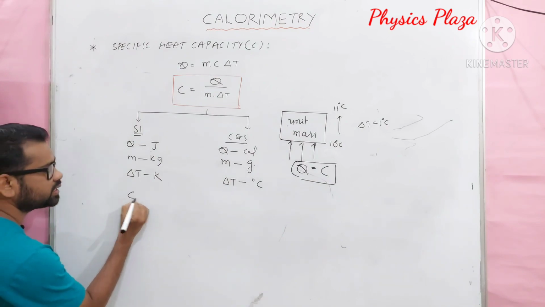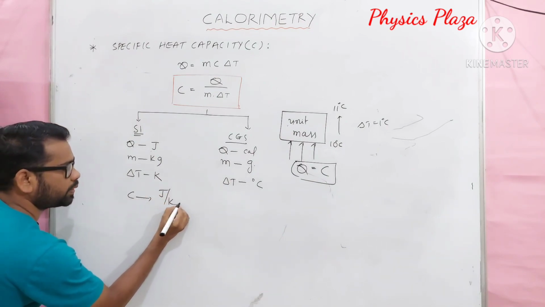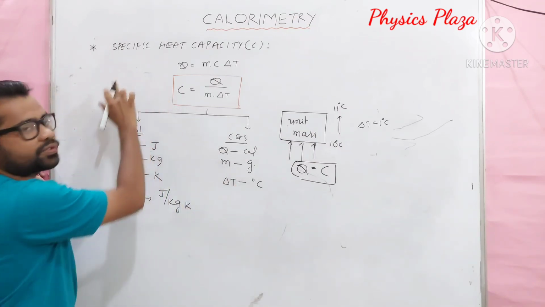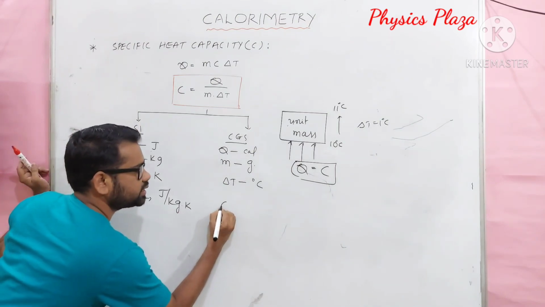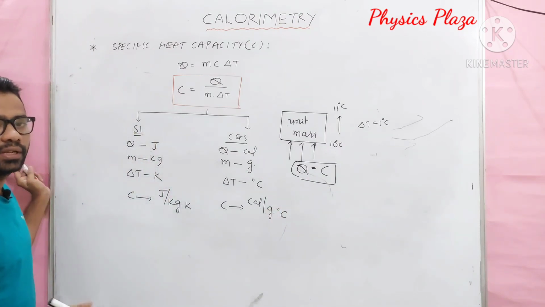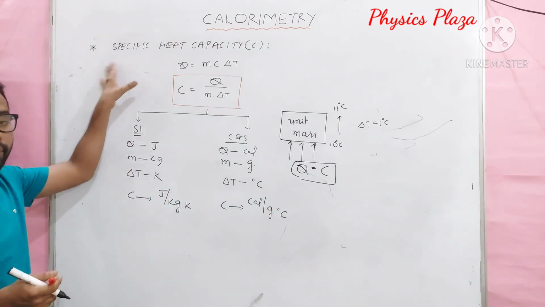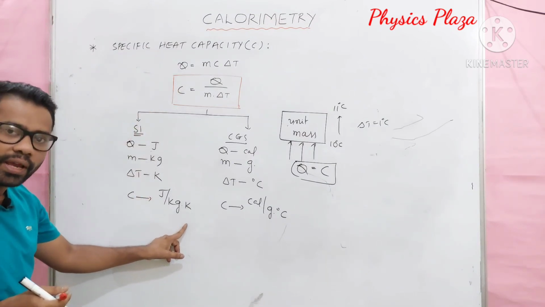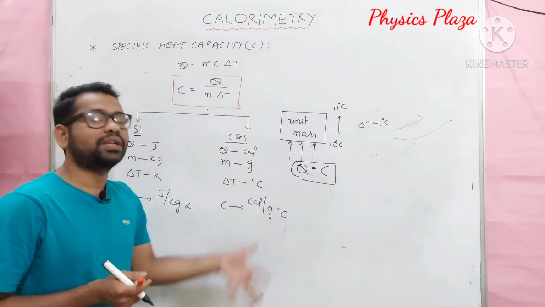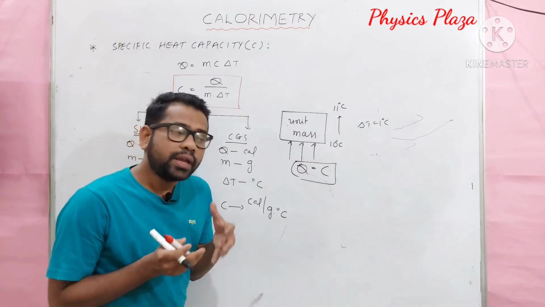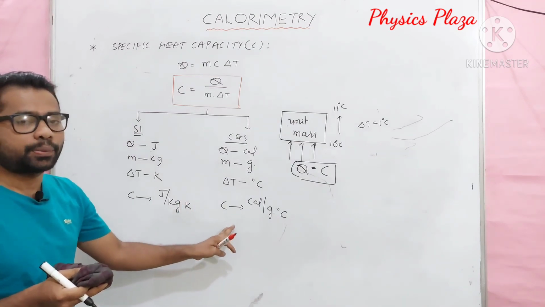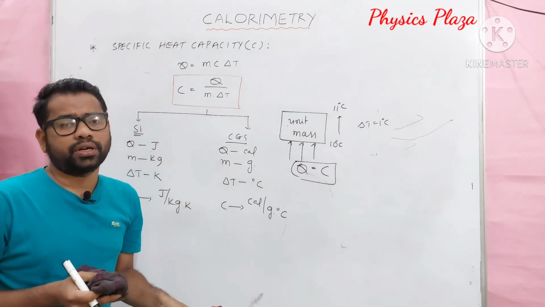So finally, C we got as joule per kg Kelvin. Whereas the CGS unit of specific heat capacity is calorie per gram degree Celsius. Children, I repeat once again: the SI unit of specific heat capacity is joule per kg Kelvin, whereas the CGS unit is calorie per gram degree Celsius. Then how is the SI unit of specific heat capacity related to the CGS unit? Children, it's very important.